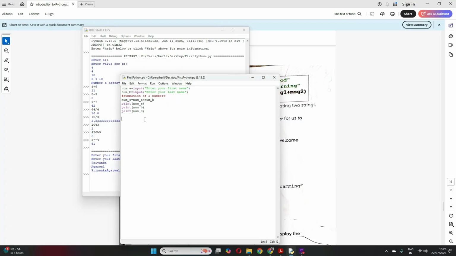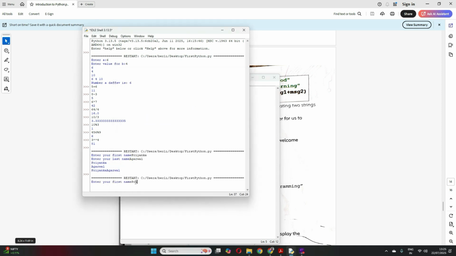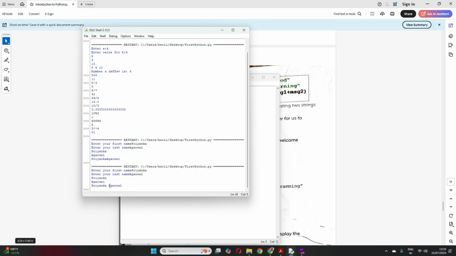Just think, I want a space in the middle of this. So here you can add a space and then plus again. So see what they are doing here: num A, which is Priyanka, it will add that with a space and then add that with num B. Now let me see how it works. Priyanka Agarwal. Now see, it gave me a space.